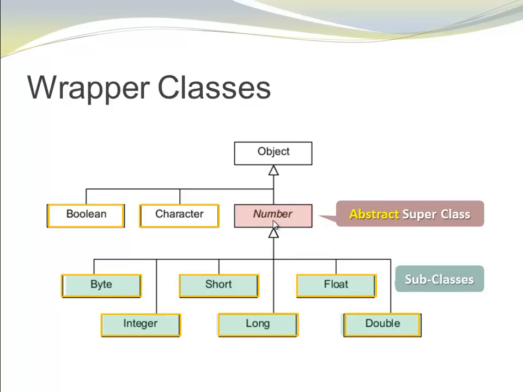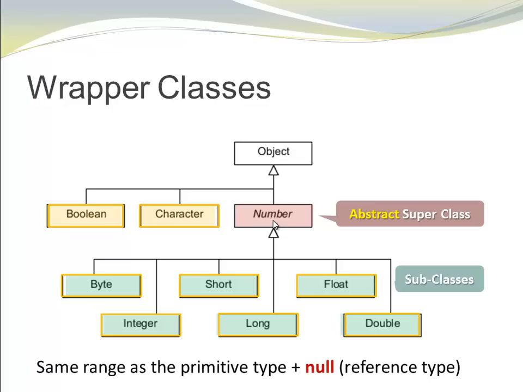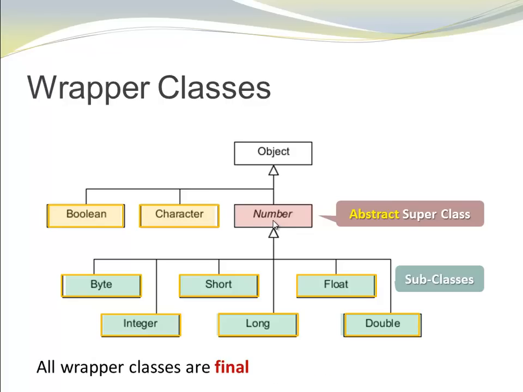Number is the superclass for the 6 number classes: Byte, Short, Integer, Long, Float, and Double. All of the wrapper classes have the same range as the corresponding primitive type plus null. All wrapper classes are final, which means we can use them, but we cannot derive from them. We cannot use them as a superclass.